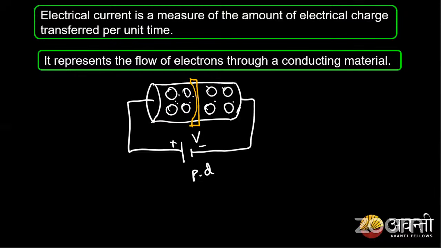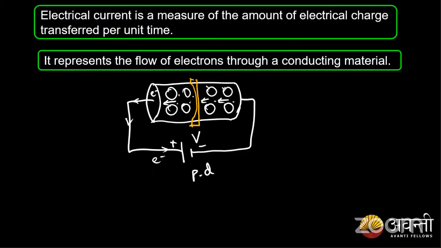These electrons are being attracted by the positive plate. So there are n number of electrons which are moving from this conductor towards the positive plate of the battery. When they are moving, how many of them are passing through this filter?